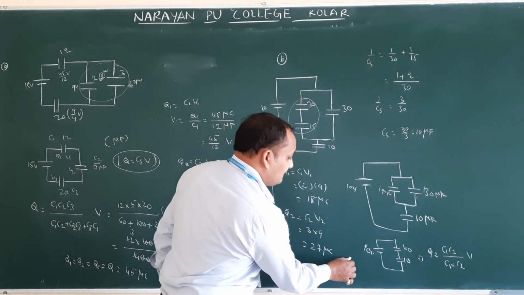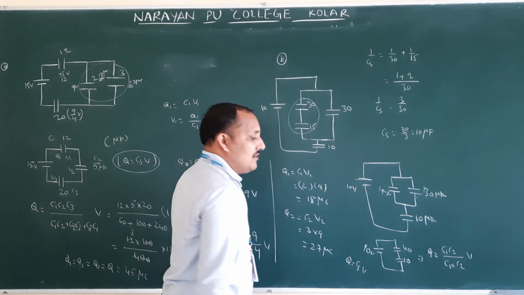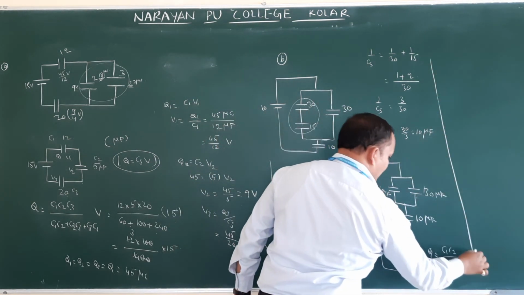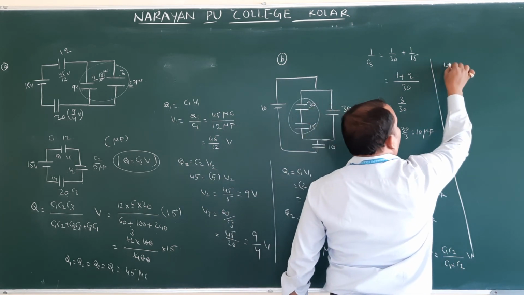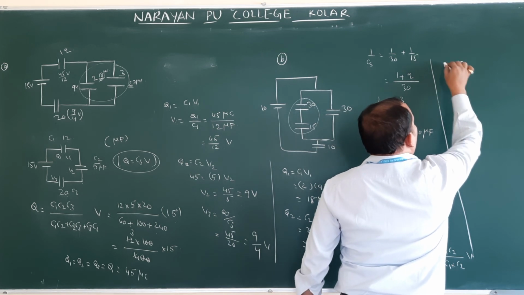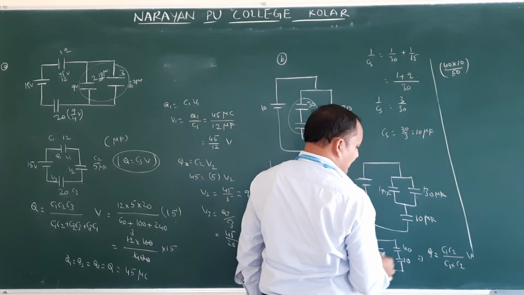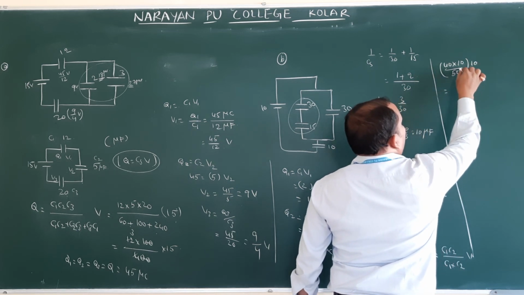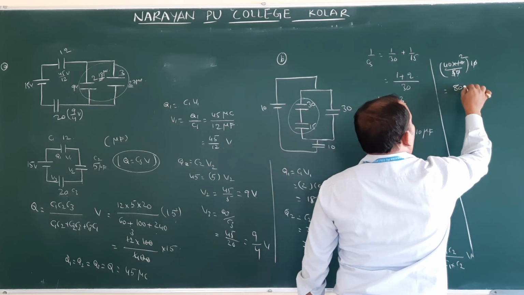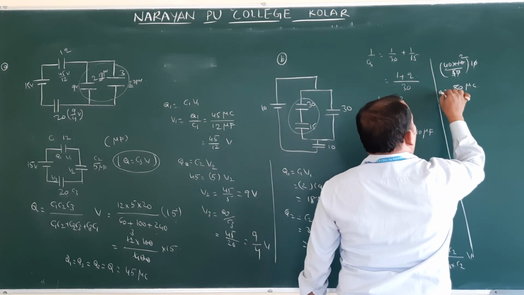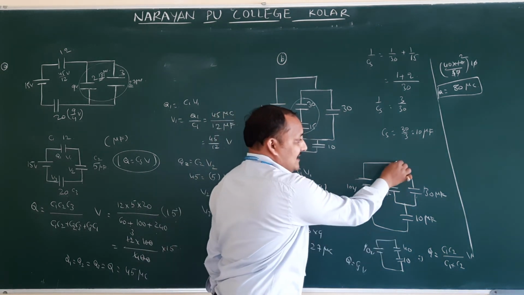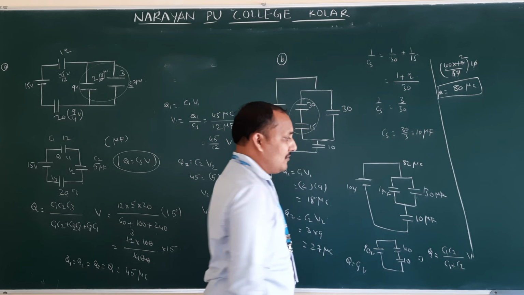Q is equal to CS into V. Either way, both will be the same. Here you can substitute the C1, C2 values. So what is C1? 40. 40 into 10 by 50 into V. V value, how much? 10. That is nothing but 80. How much charge is entering here? 80 microcoulombs. Here a charge of 80 microcoulombs is entering.